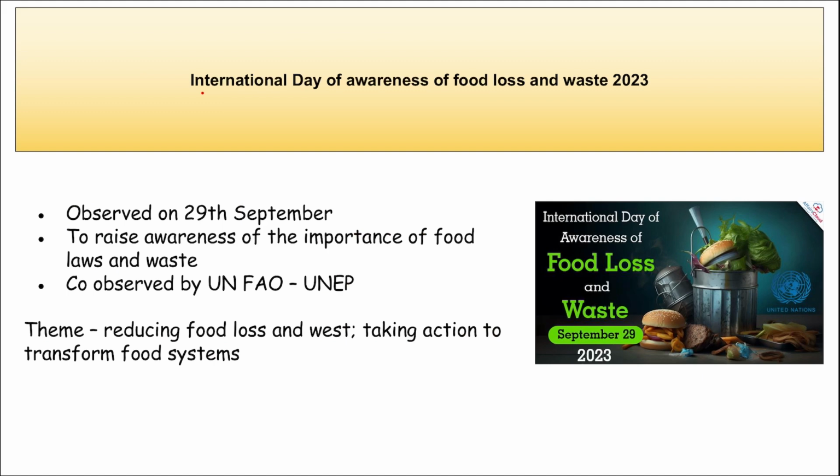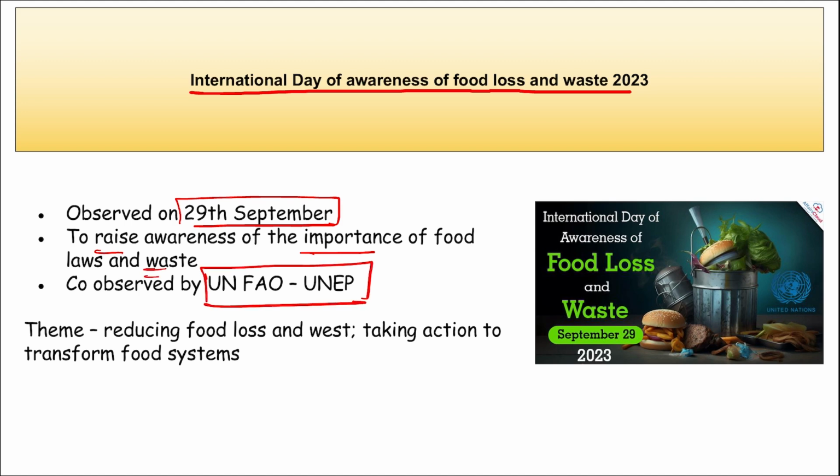Next, important: International Day of Awareness of Food Loss and Waste is observed on 29th of September 2023. It is to raise awareness of the importance of food loss and waste, and this day is co-observed by the United Nations Food and Agriculture Organization along with UNEP.